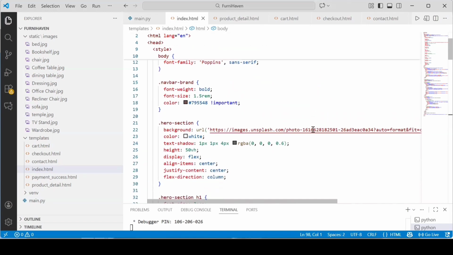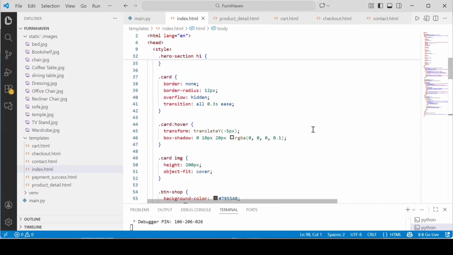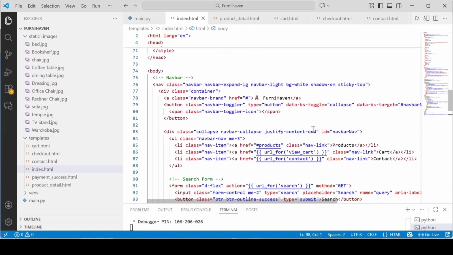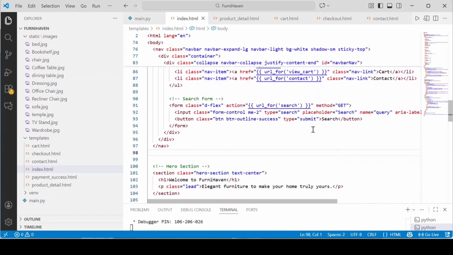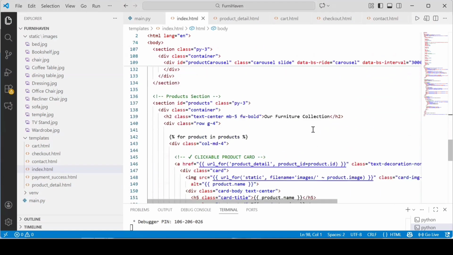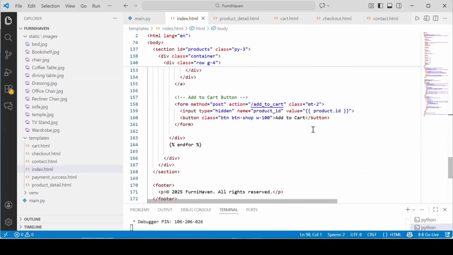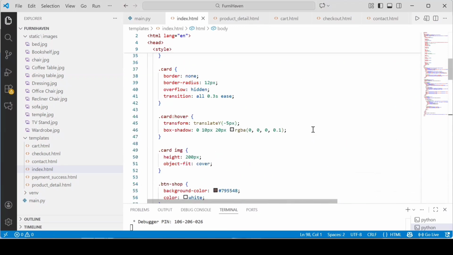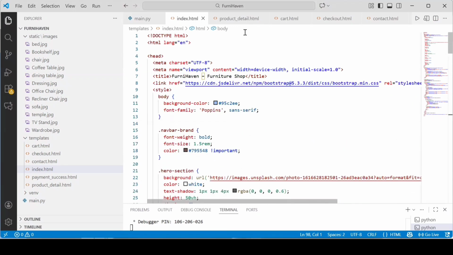This is my code of index.html. This is the hero section. Then I created a navigation bar, then added a sliding banner. Then products and an add to cart button. Here is all the code of my index.html.